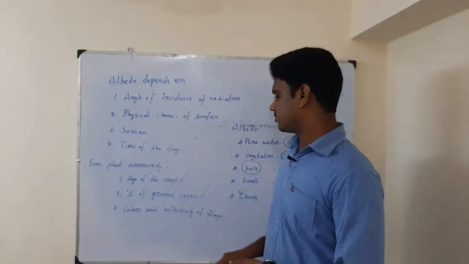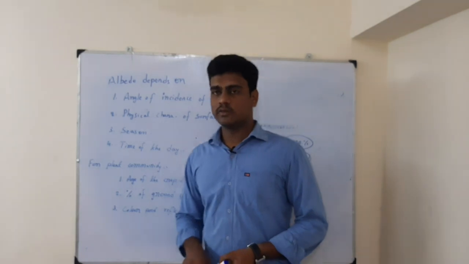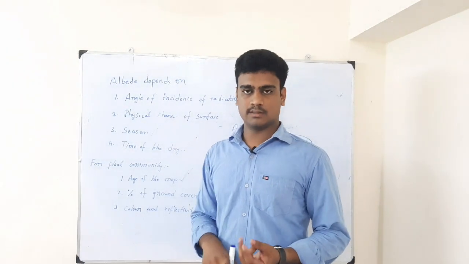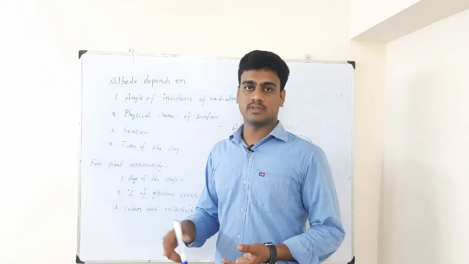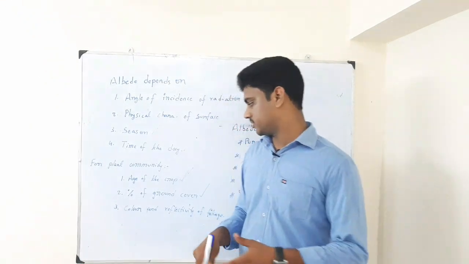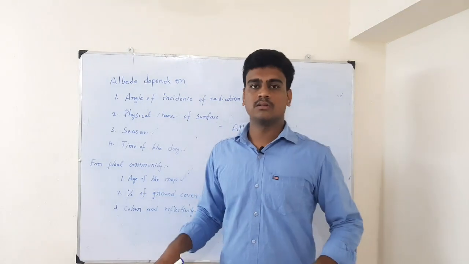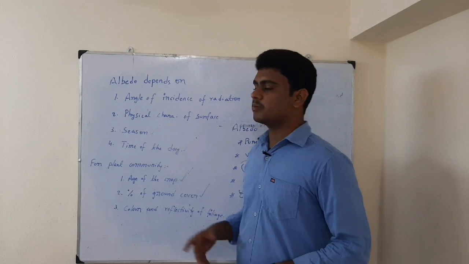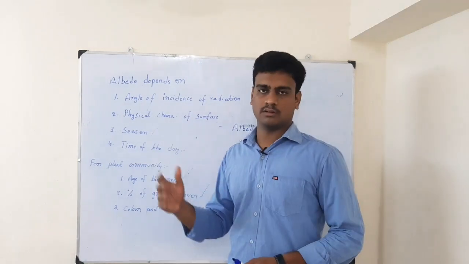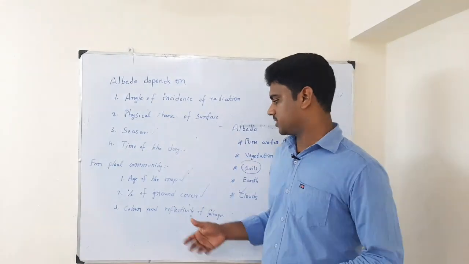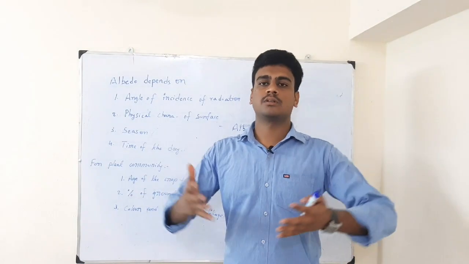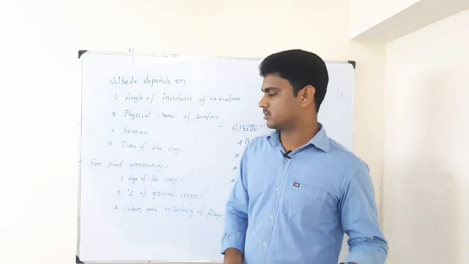And percentage of ground cover: a few crops grow very close to the ground, like pulses, groundnut, and vegetables or creepers, some of the crops which will cover the entire ground area. So percent of ground cover plays a major role. Some crops are very tall, like sorghum, maize, and red gram. These crops grow tall, but they won't spread close to the ground like close-growing crops.